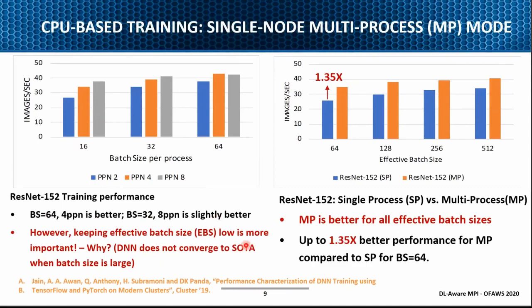So the objective should always be to start with one node and see how effectively you can do adjustments here. Again, this is a single process versus multi-process study on ResNet 152. Multi-process is always better for all effective batch sizes. Using the multi-process model compared to the single process, just within one node, we are able to give up to 1.35x better performance.